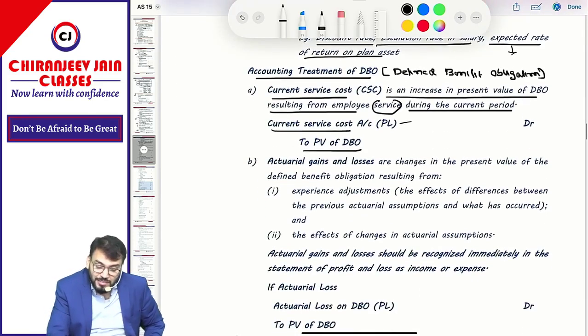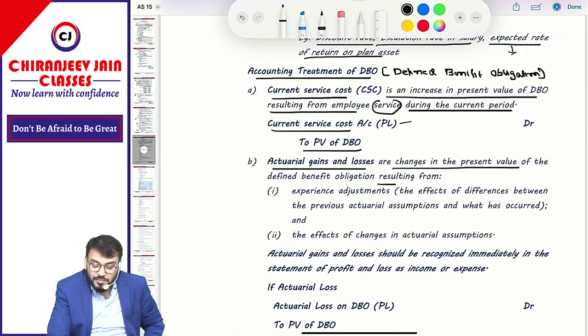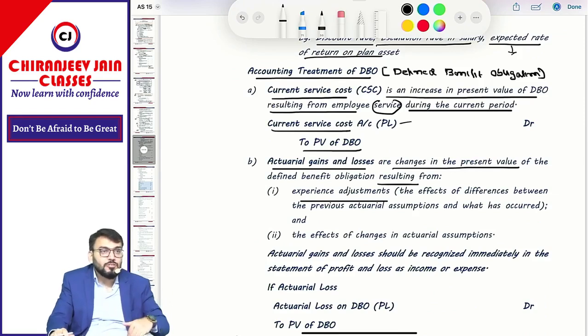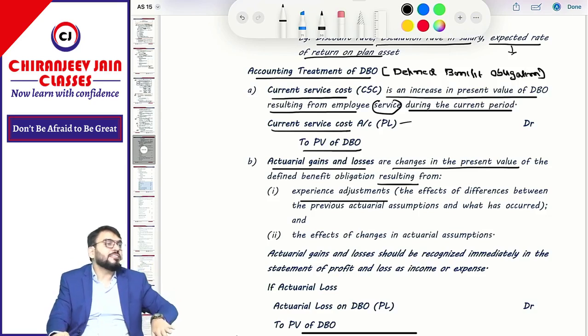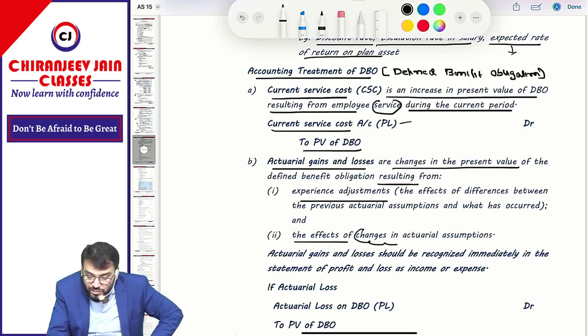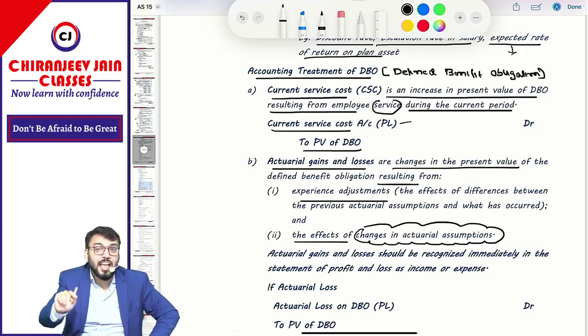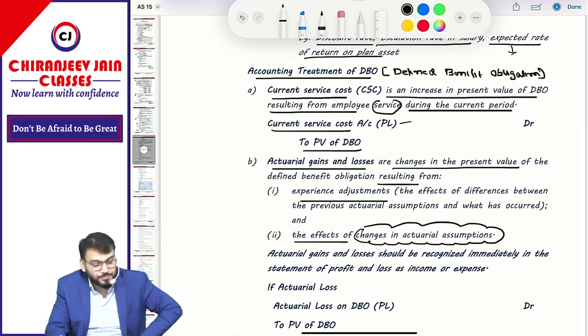Correct. Now, what is actuarial gain or loss? Actuarial gain or loss are the changes in the present value of DBO resulting from experience adjustment. What is the meaning of experience adjustment? Whatever you have estimated is different from actual. Actual and expectation are different. So that is known as experience adjustment, or the effect of changes in actuarial assumption. That only I have said. Due to changes in actuarial assumption, the increase or decrease in present value of DBO is known as actuarial gain or loss. Correct.